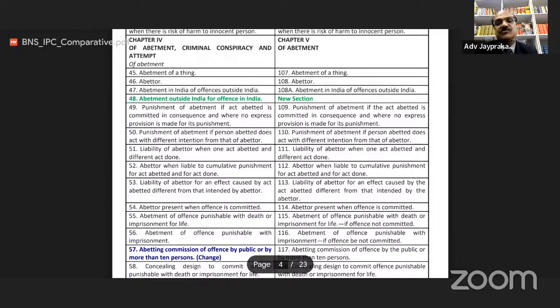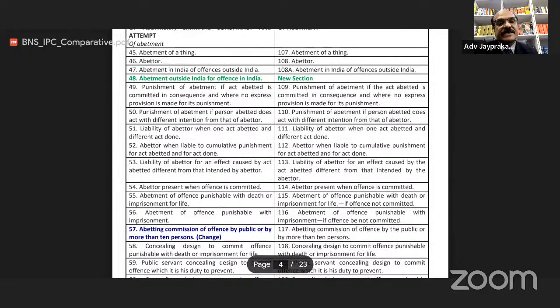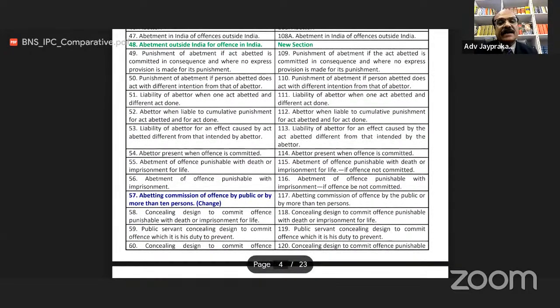Earlier this section was 112. Now BNS section 53, liability of abettor for an effect caused by act abetted different from that intended by the abettor. Earlier this section was 113.